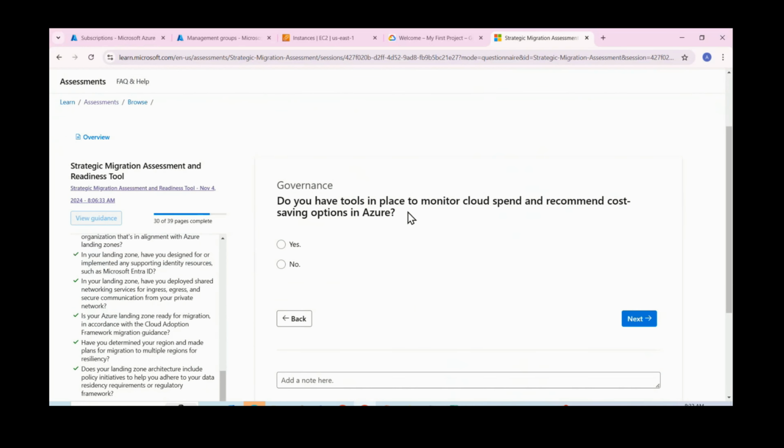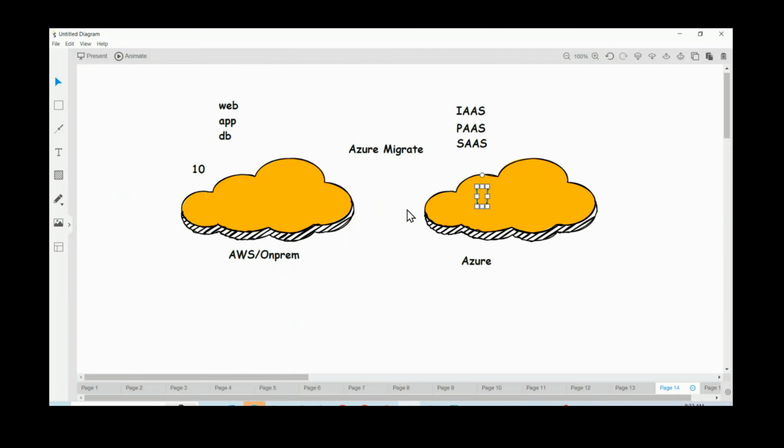Do you have a tool in place to monitor cloud spend, recommendations and cost saving options in Azure? Currently, we don't have, right? So we need those scenarios also. How much amount you are spending for the resources. Also, before moving to the cloud, it will give you some recommendation, a detailed report also. While doing cloud migration, we'll observe that report also.